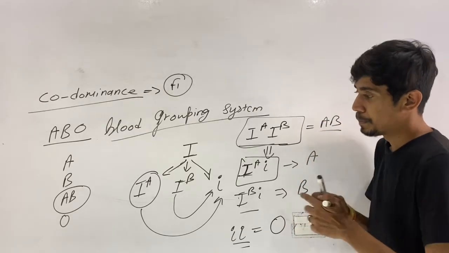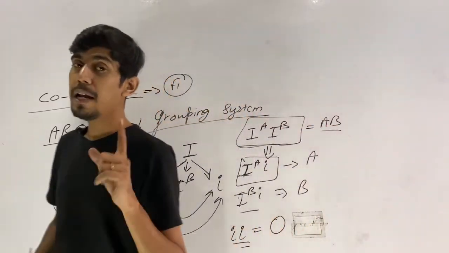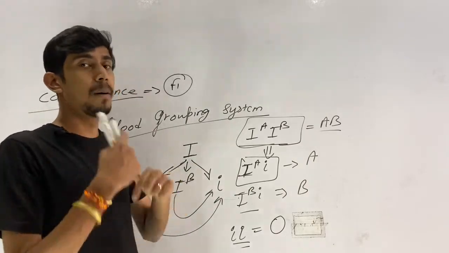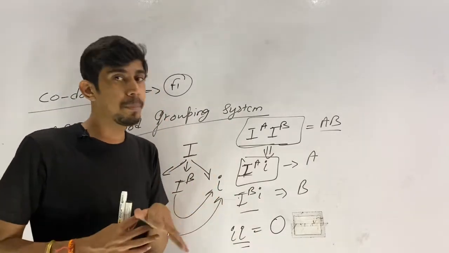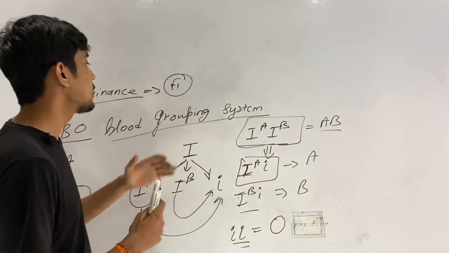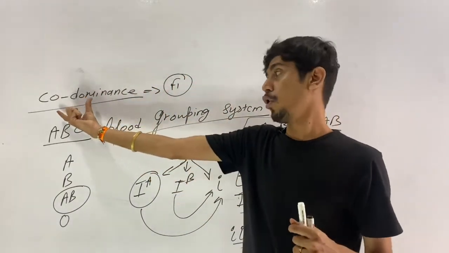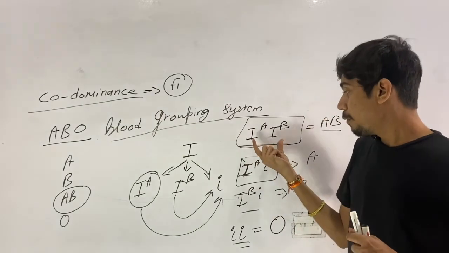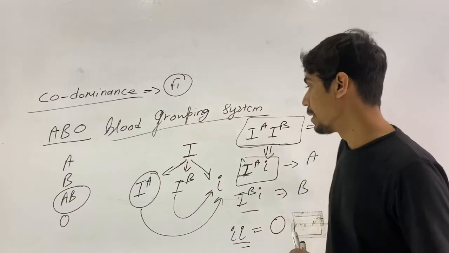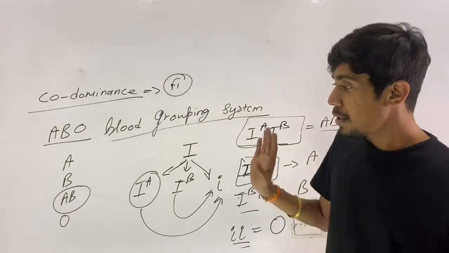Okay, so see, what we are watching here is that A and B are equally dominant over one another. So no one is completely dominant. There is no incomplete dominance. There is equal dominance among the alleles, and this results in codominance, because now the phenotype will resemble both the parents in equal proportion. So A sugar is also there, B sugar is also there. Since there are 3 alleles,